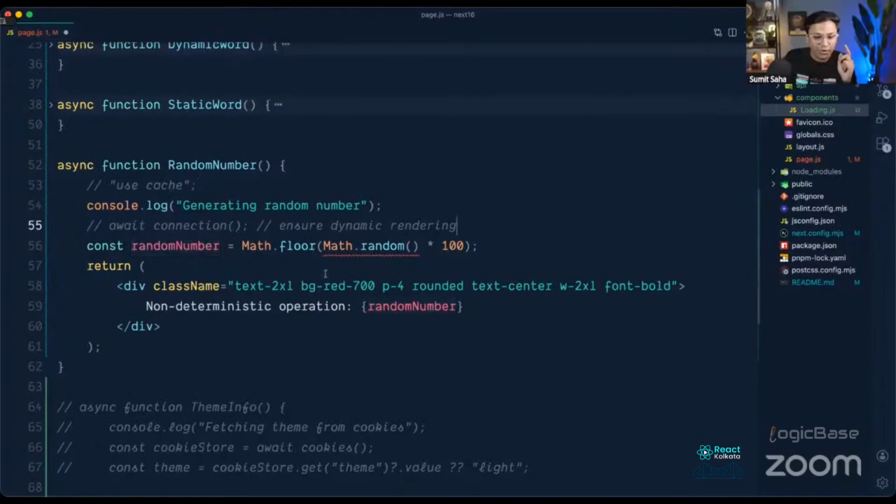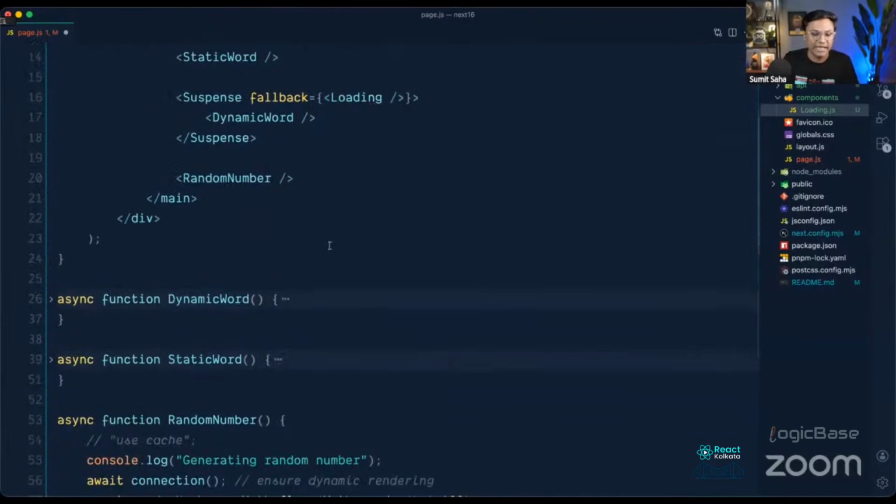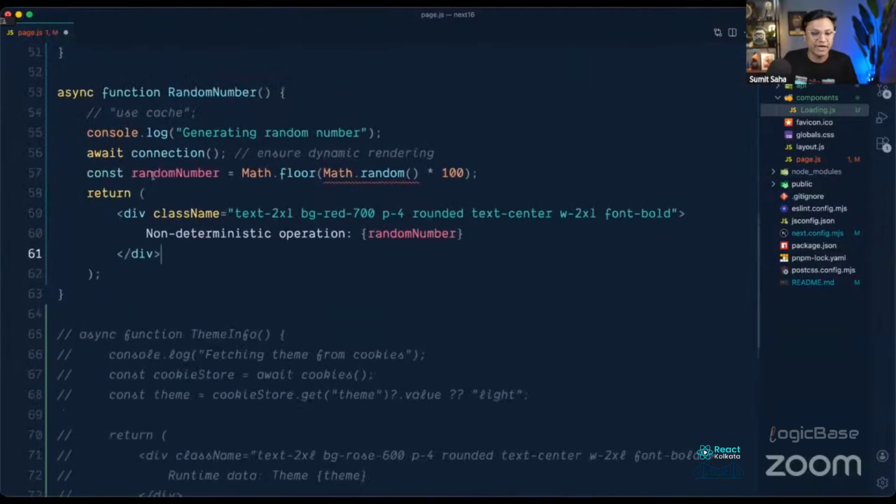And if you want to make it a true dynamic component, then we comment out the use cache thing. How can I tell Next.js that this is a dynamic component? Here we cannot use any cookies or fetch API or anything. This is just a simple JavaScript thing, but it's non-deterministic and it's dynamic. So how can I explain that to Next.js? From Next.js maybe 14, we have a connection API. It actually comes from the next/server package. And if we await the connection, then it will consider it a true dynamic thing. So now this component is dynamic.